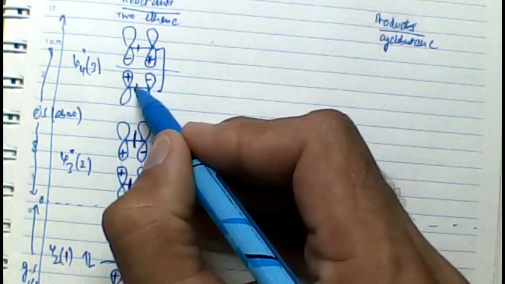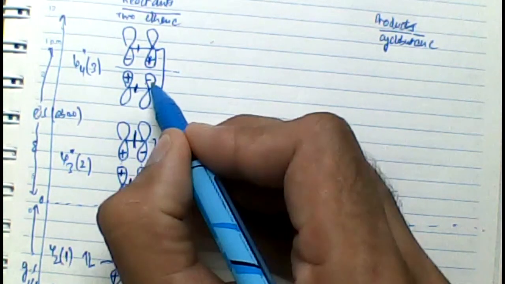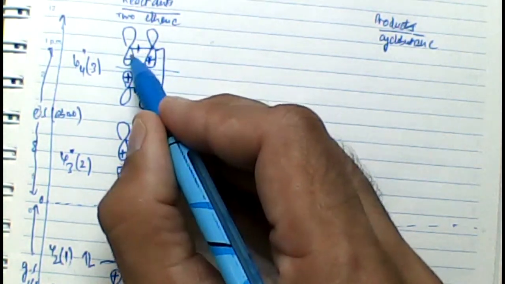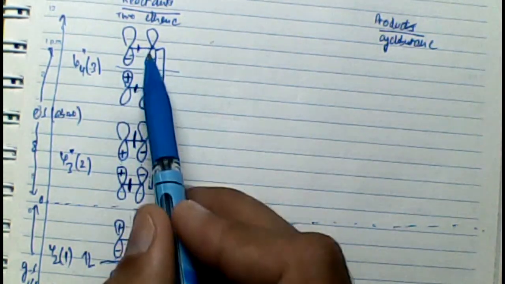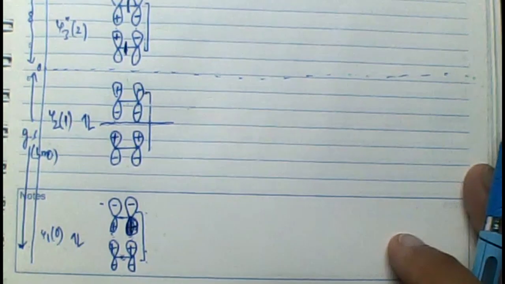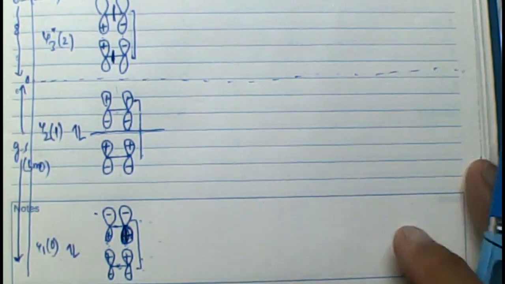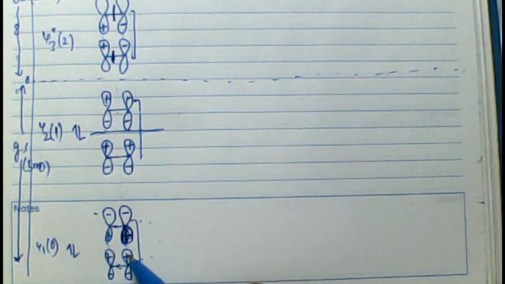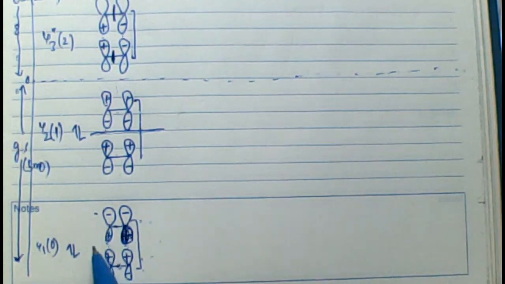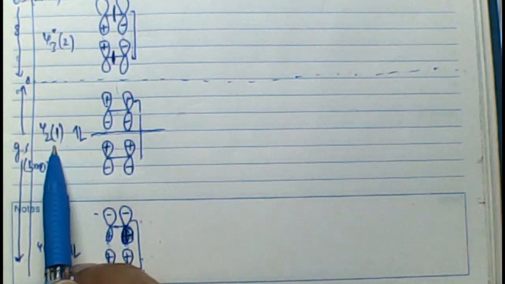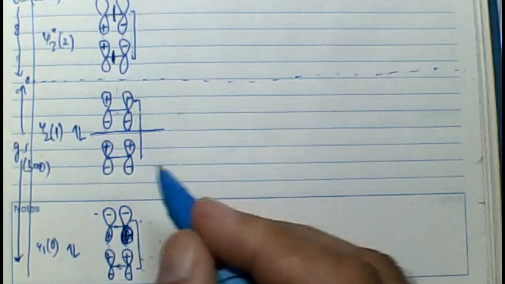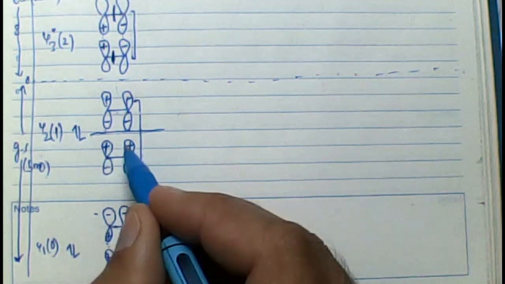While drawing the molecular orbitals of the product, let's see which molecular orbitals of the product are formed. You can see in the reactant, this pi bond got converted into this new sigma bond, and this pi bond got converted into a new sigma bond. Therefore, a total of two new sigma bonds are formed. Since in the case of reactants we were drawing molecular orbitals corresponding to the pi electrons which were involved in the reaction, in the product, these two new sigma bonds are the ones involved in the reaction.